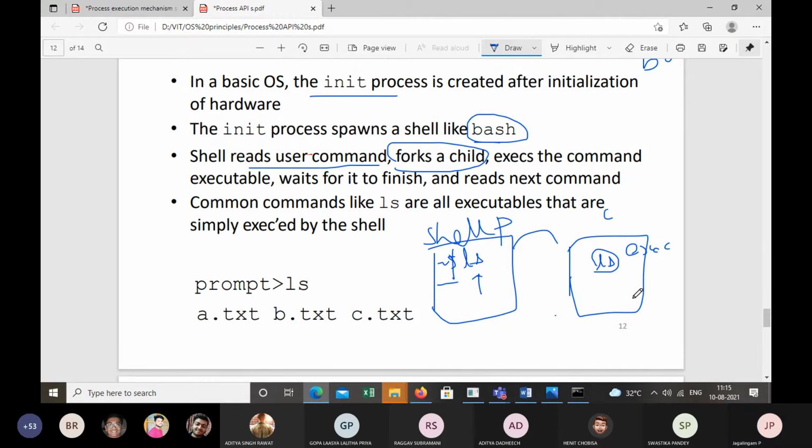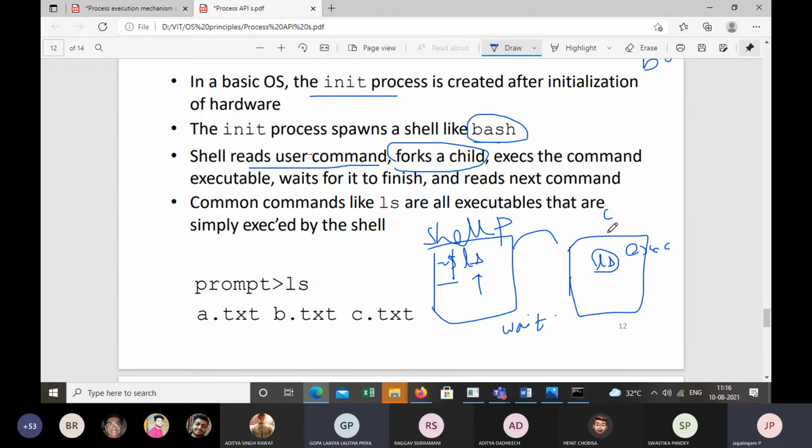And while the child is executing, the shell will invoke the wait system call. What does it mean when you invoke the wait system call in the shell? It waits for the child to terminate.